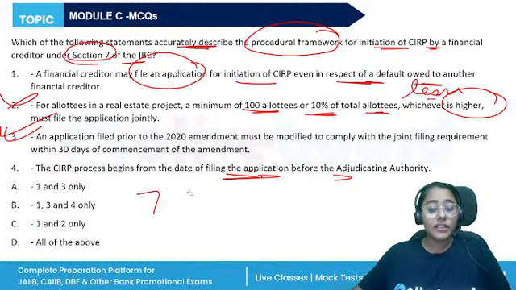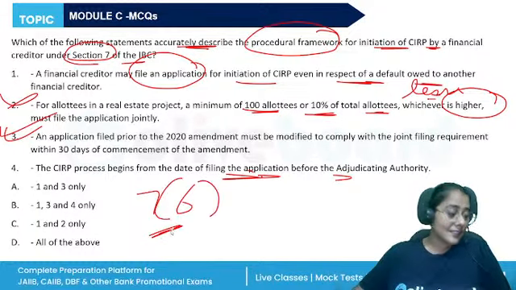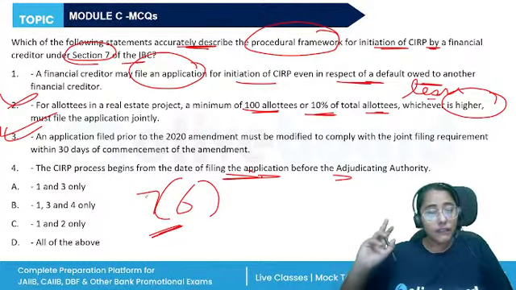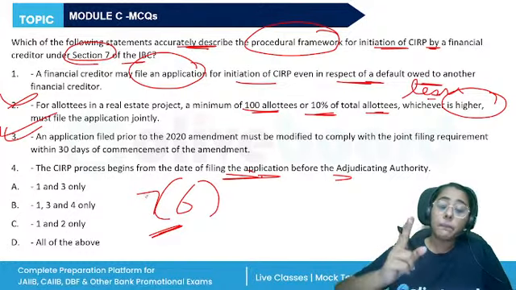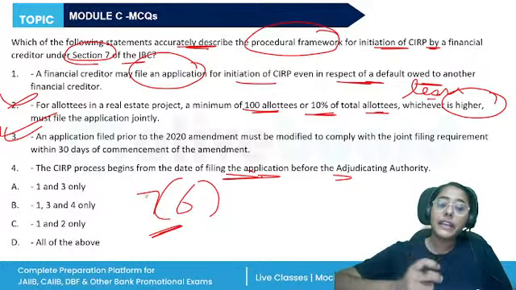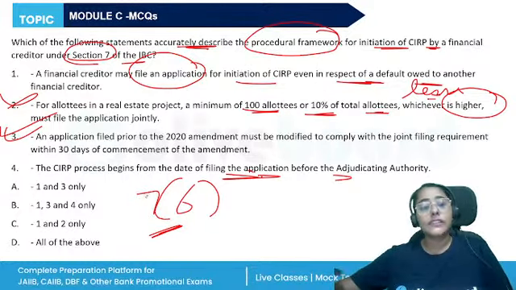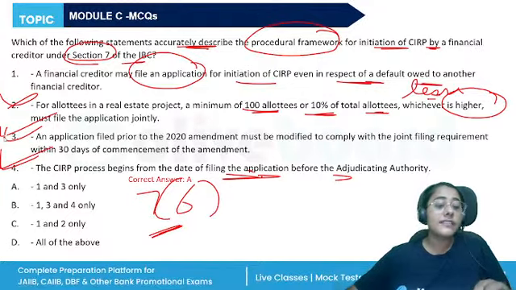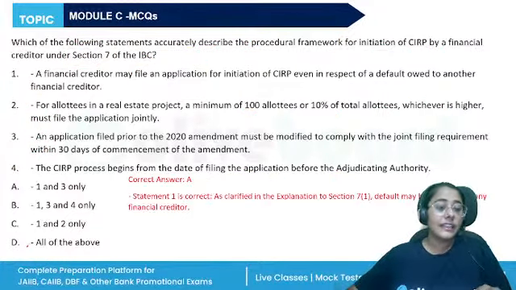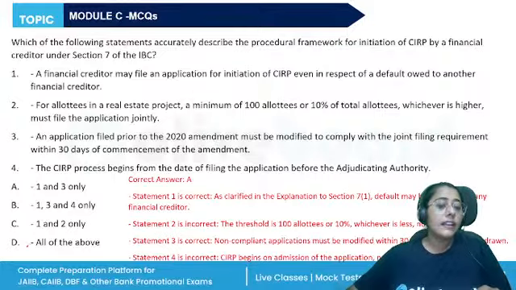This is Section 7, subsection 6, right? We might file an application on a particular day, but the application is admitted by the adjudicating authority on some other day. So, on that day, when it is finally accepted, the CIRP will begin. So, the correct answer is option A, 1 and 3 only.